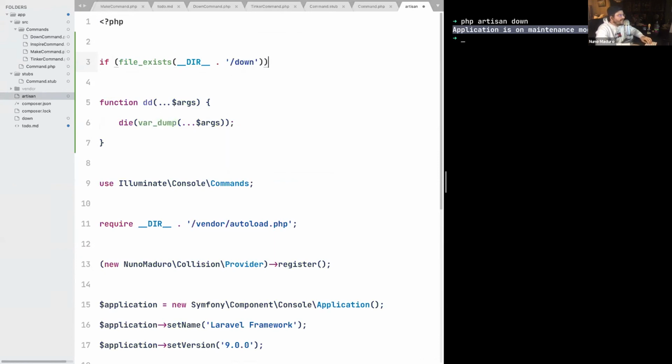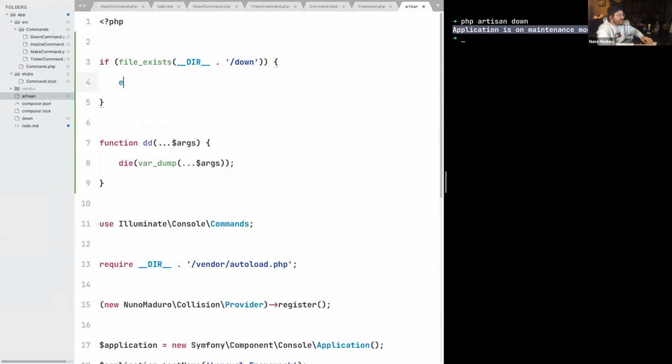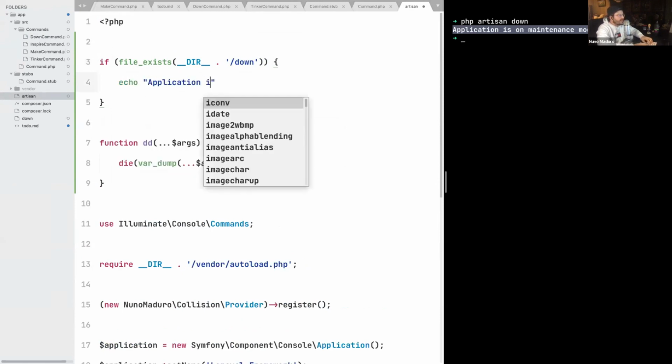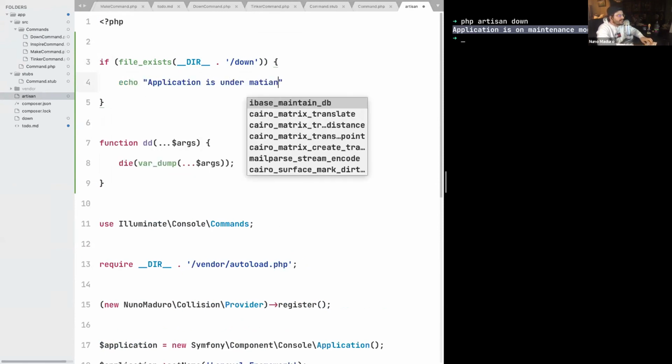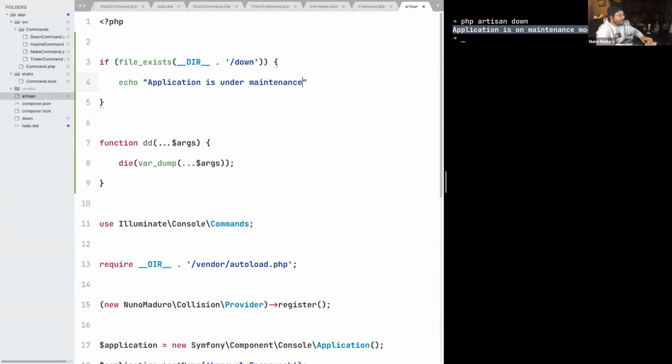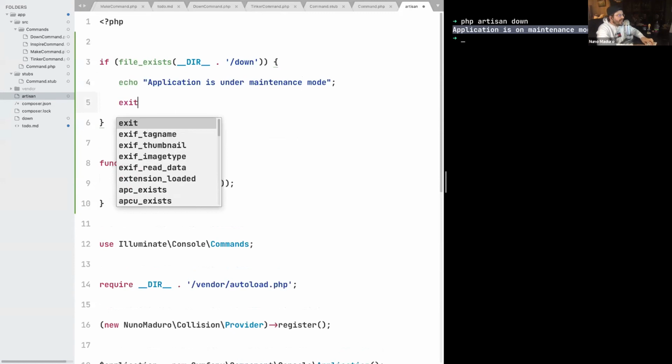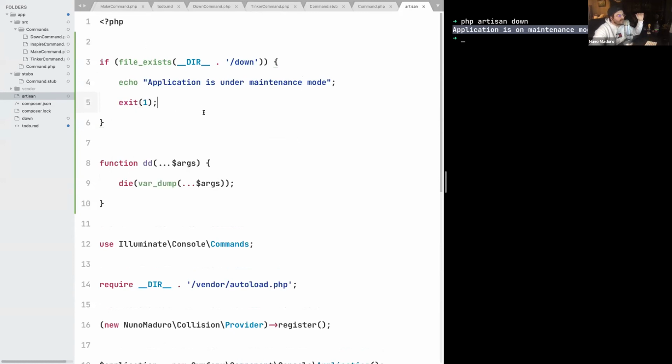And then if the file down exists, we just echo application is under maintenance, and then we exit. This is exactly what the middleware of Laravel does on the HTTP layer. And once we do this, we can now type php artisan, and we are no longer able to use our application. The exact same thing happens on the HTTP layer.